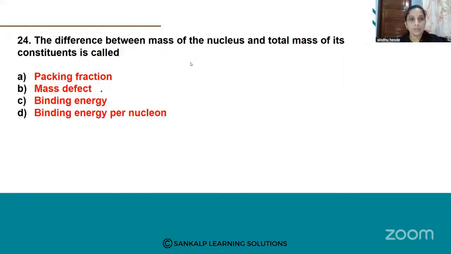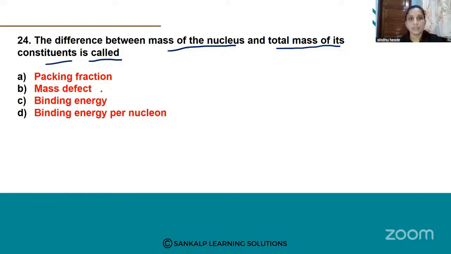Question 24. The difference between the mass of the nucleus and the total mass of its constituents is called. The options are A, packing fraction, B, mass defect, C, binding energy, and D, binding energy per nucleon.